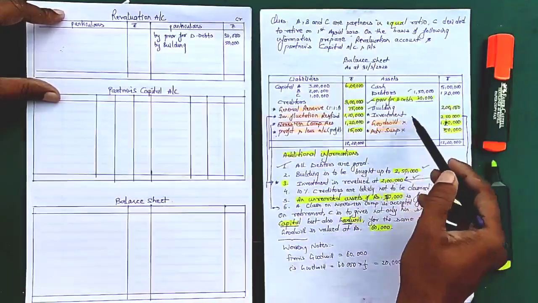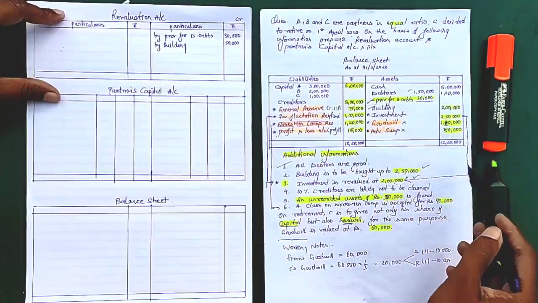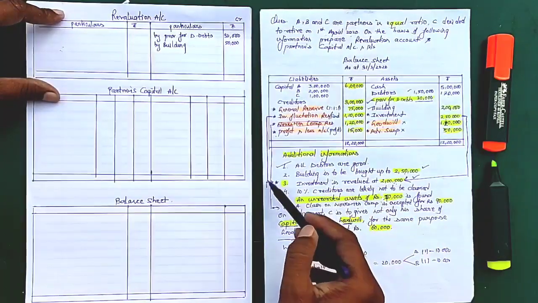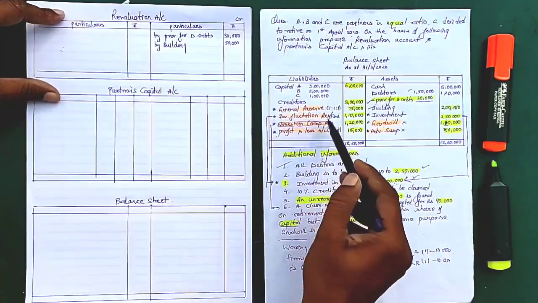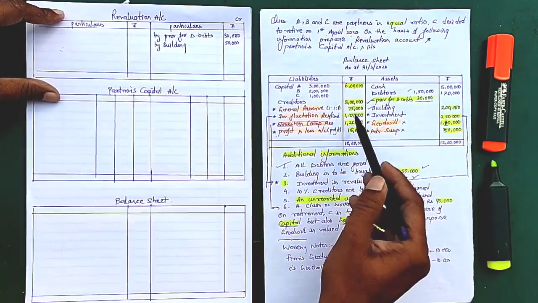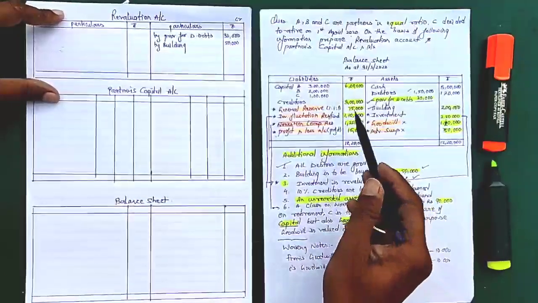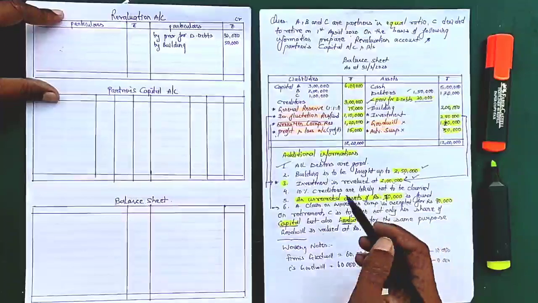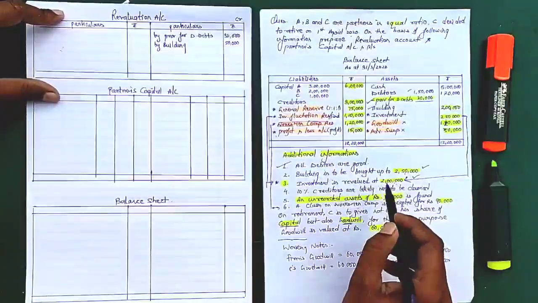Once again I repeat, there is an investment of 2,50,000 and its market value is 2 lakh. So there is a loss of 50,000. So this loss we will recover from investment fluctuation reserve fund, that is 1,10,000. Okay, sometimes a company creates this kind of fund, so we don't need to worry about this loss. We will not write it in revaluation account. So this is done. Investment just now we are postponing.